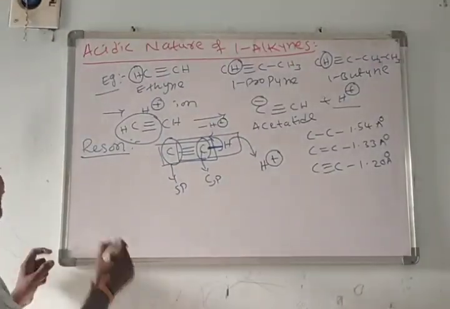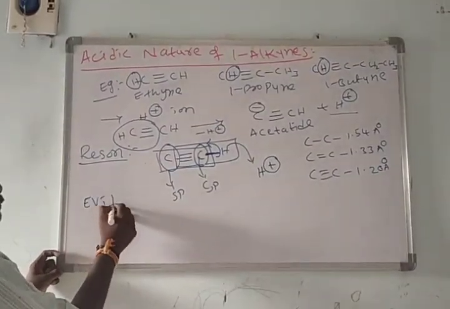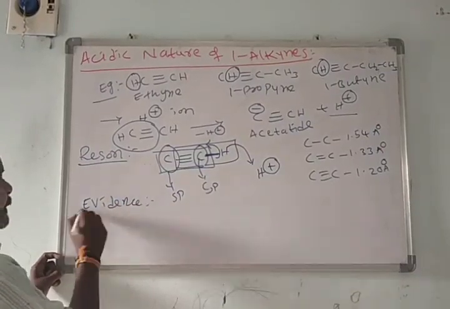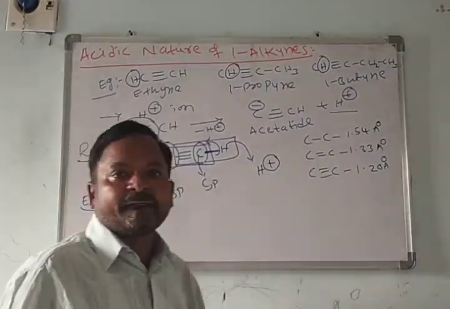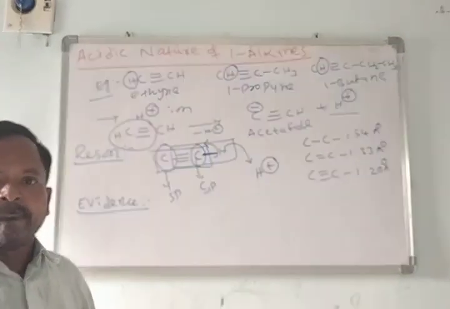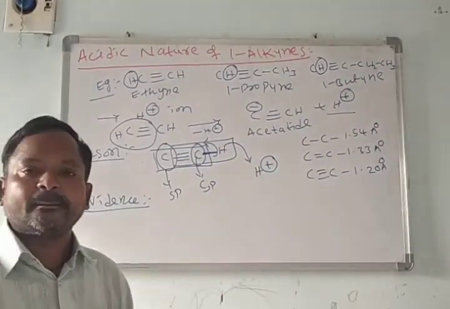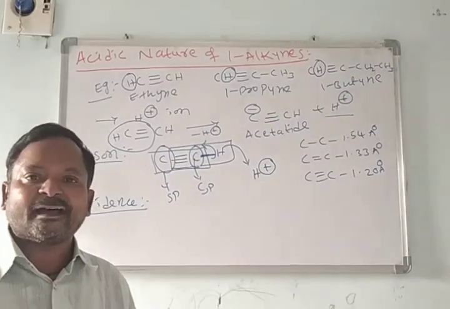Is there any evidence? One of the important properties of an acid is that when an acid reacts with a metal, it liberates hydrogen gas.